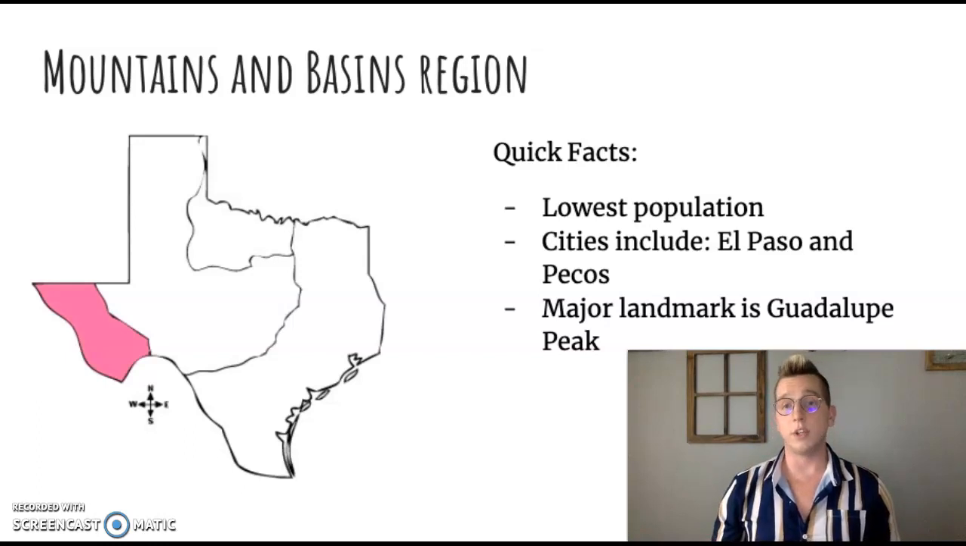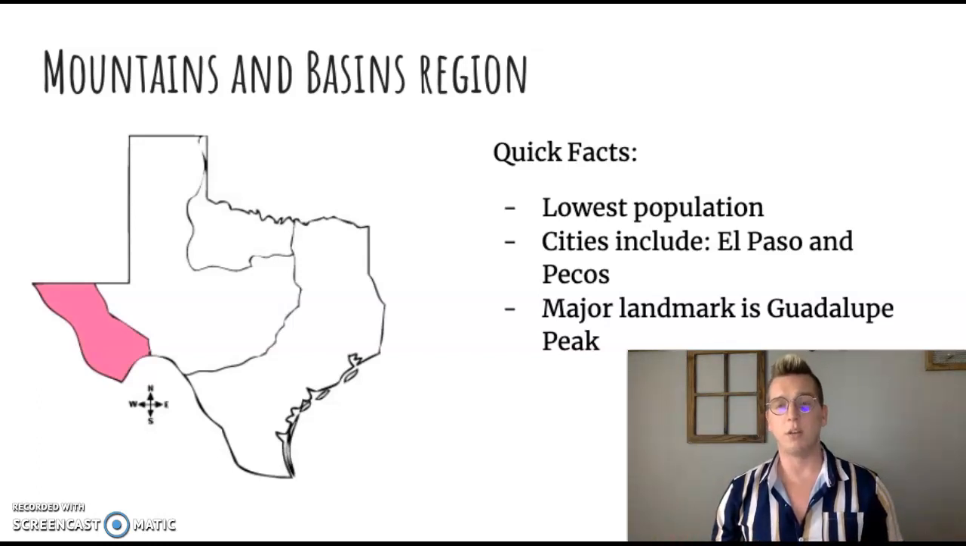All right, so our last region. This is the mountains and basins region. It literally gets its name because it's just full of mountains. It also has the lowest population. The only two major cities there are going to be El Paso and Pecos. And then the major landmark is Guadalupe Peak, which is just a super tall mountain.